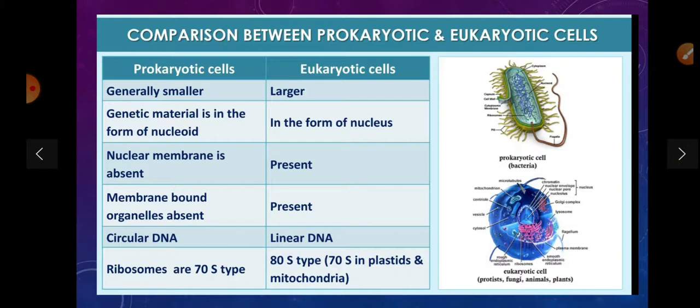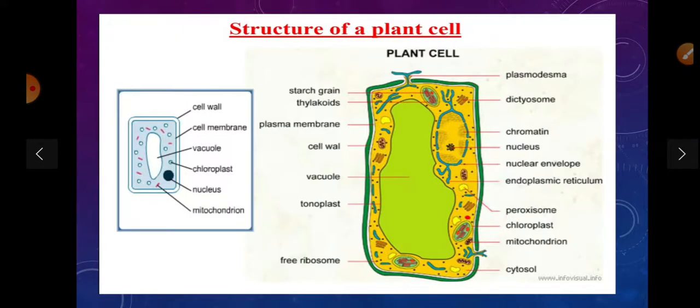Nuclear membrane is absent in prokaryotic and present in eukaryotic. Membrane bound organelles are absent in prokaryotic and present in eukaryotic. Circular DNA in prokaryotic and linear DNA in eukaryotic. Ribosomes are of 70S type, whereas in eukaryotic they are 80S type.